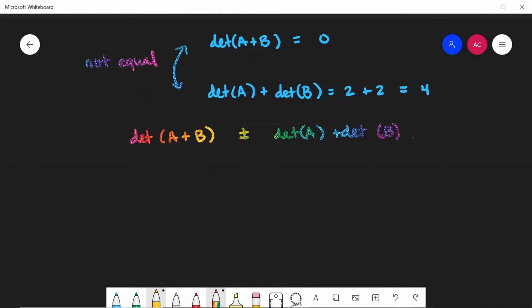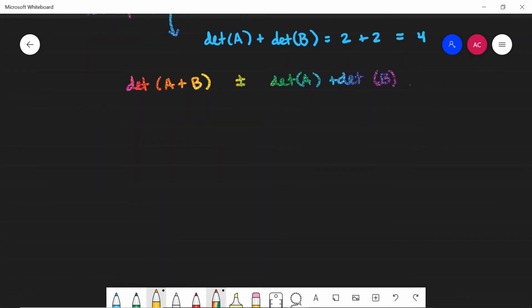However, the determinant is multiplicative. And let's see that illustrated in this example here. So we know that the determinant of A multiplied by the determinant of B, well, this is 2 multiplied by 2. This is equal to 4.